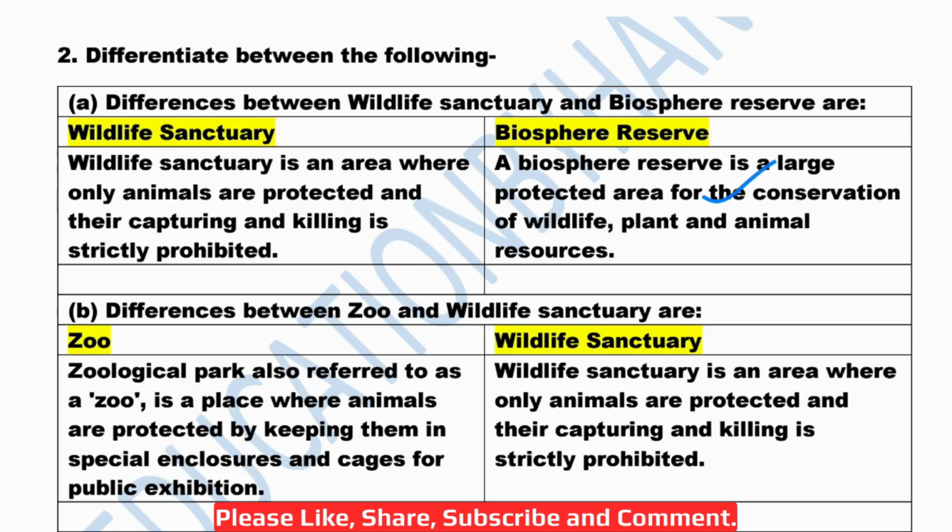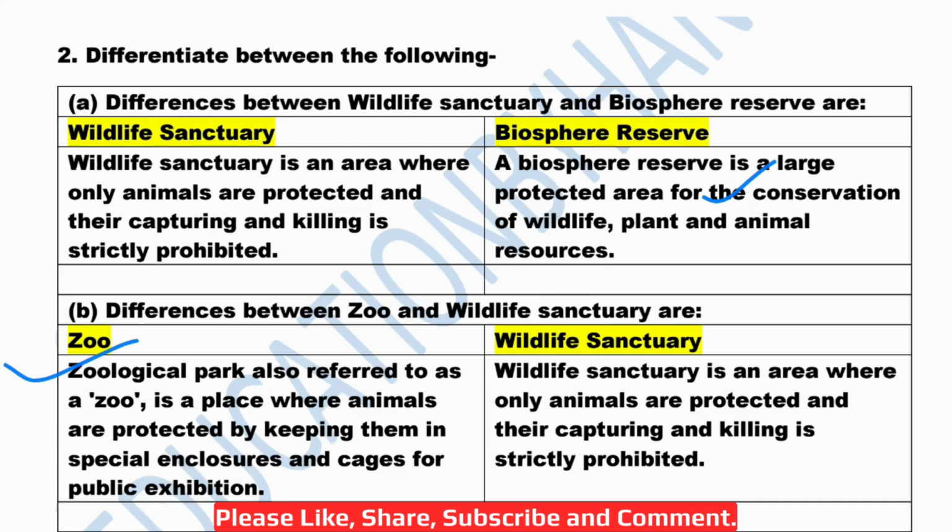Okay. The second one, B. You have to find the difference between zoo and wildlife sanctuary. Now, zoo is a zoological park, also referred to as a zoo, and this is a place where animals are protected by keeping them in special enclosures and cages for public exhibition. Okay. So, if we take the example of a zoo, the National Zoological Park in Delhi is an example of a zoo.